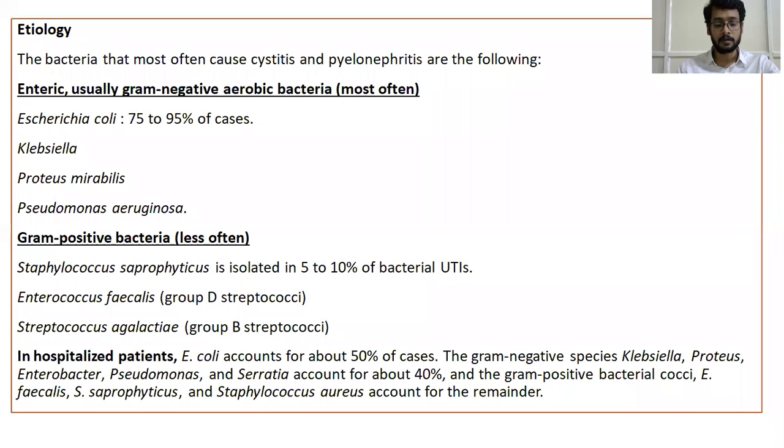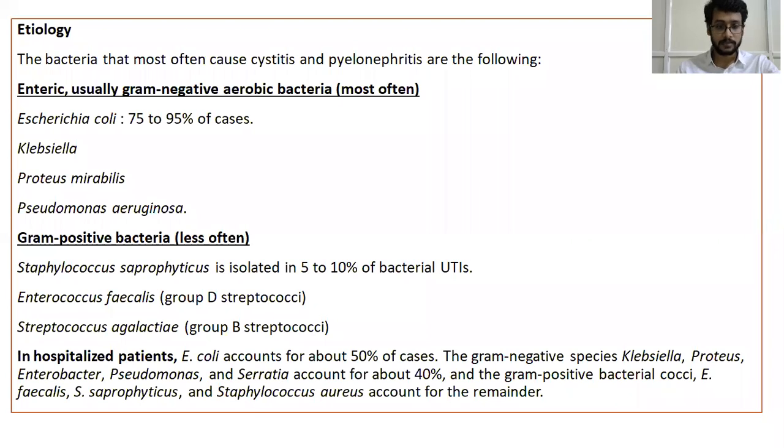Gram-positive bacteria are known to cause it much less often. Staphylococcus saprophyticus is isolated in around 5 to 10% of all bacterial UTIs. The other two are Enterococcus faecalis and Streptococcus agalactiae.